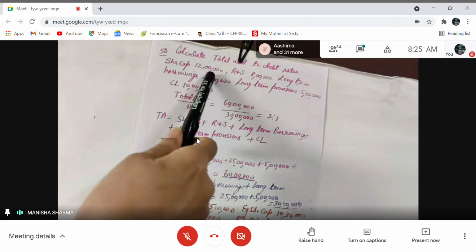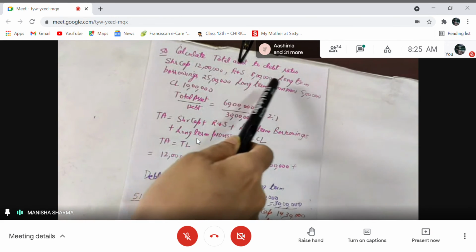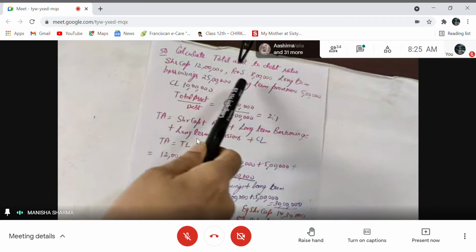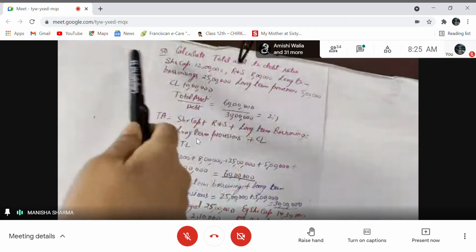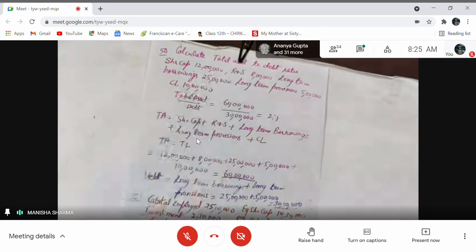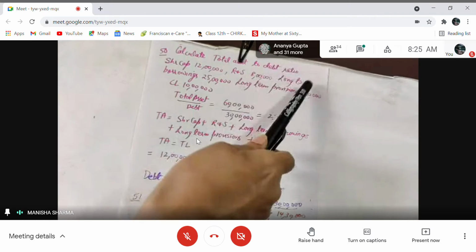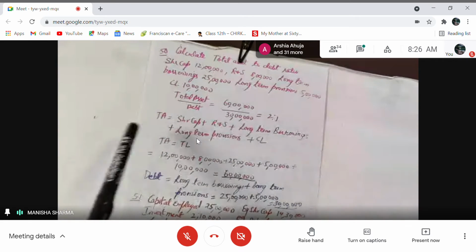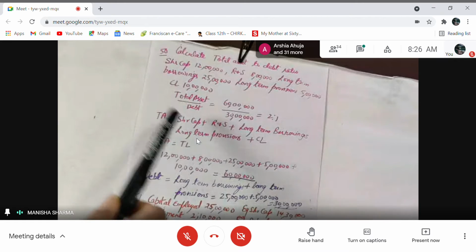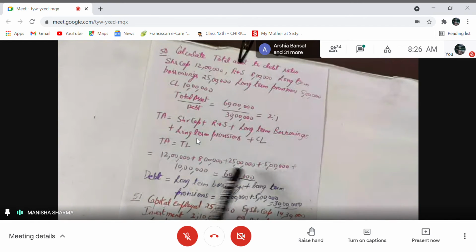You have share capital, reserve surplus, long-term borrowings, long-term provisions, plus current liability. Share capital and reserve surplus make up shareholders fund. Long-term borrowings and long-term provisions are part of non-current liability, and current liability is separately given as 10 lakhs. If I add up all these liabilities, it will be equal to total assets. Adding them up, total assets are coming to be 60 lakh, right?